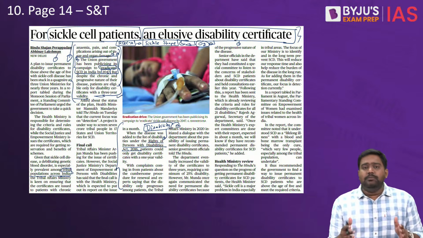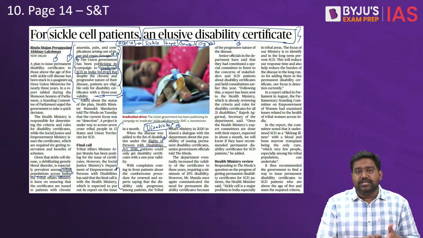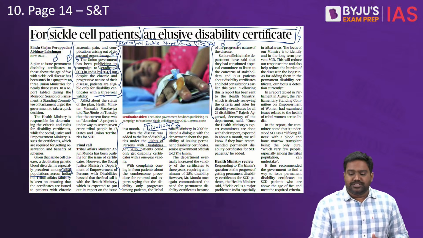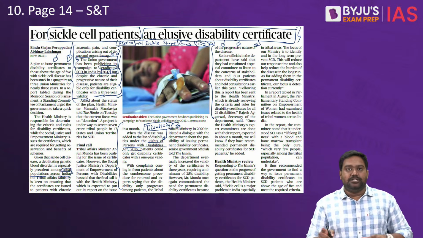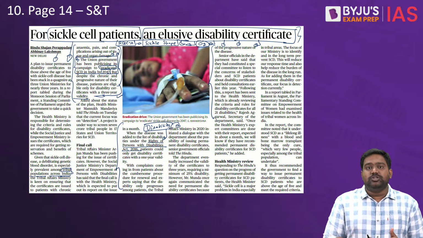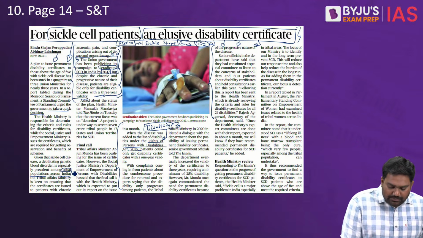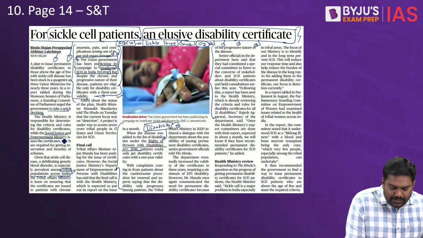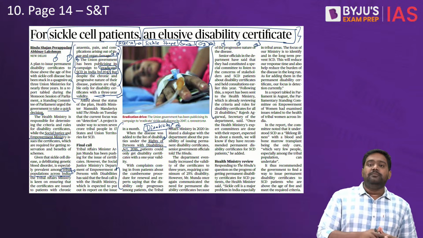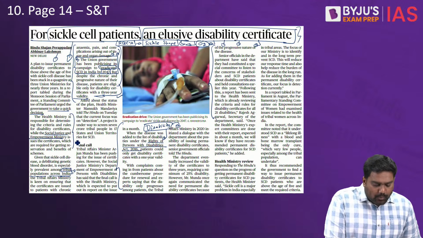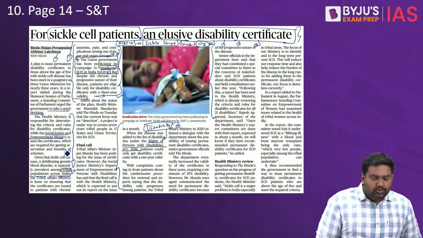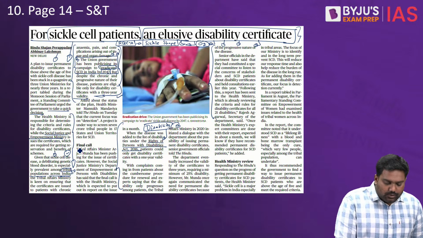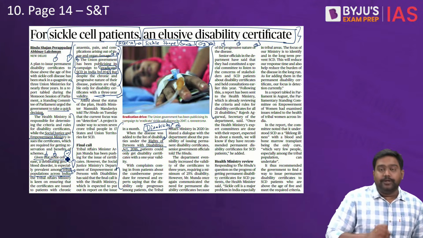Because there are multiple ministries involved here. There is the Health Ministry setting the criteria based on which patients are classified as sickle cell patients, which decides their eligibility to get a disability certificate. The Tribal Affairs Ministry is also involved in determining how the tribal community is given the disability certificate. Then finally, the Social Justice and Empowerment Ministry plays a role in providing benefits to provide social justice to these patients, to provide special advantages to the patients affected by sickle cell disorder.